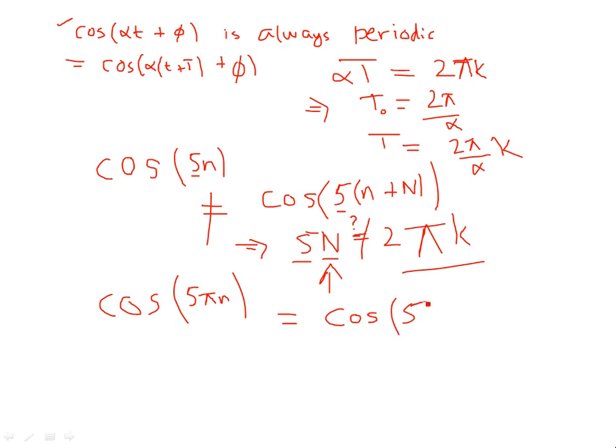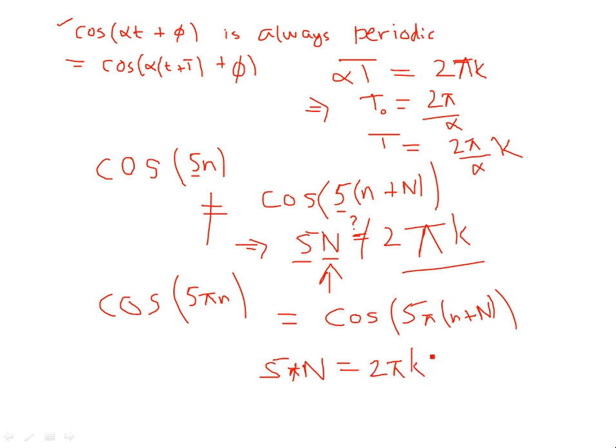The definition gives 5 pi times n plus capital N. Then 5 pi capital N has to be an integral multiple of 2 pi, and in this case you can find the period capital N, right?